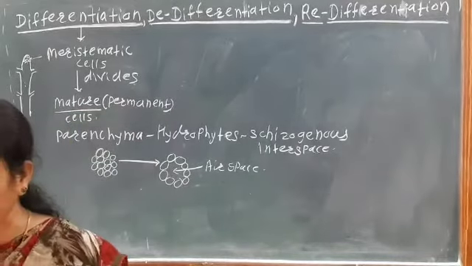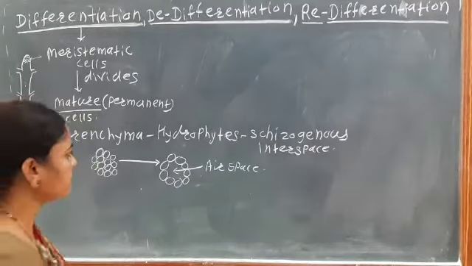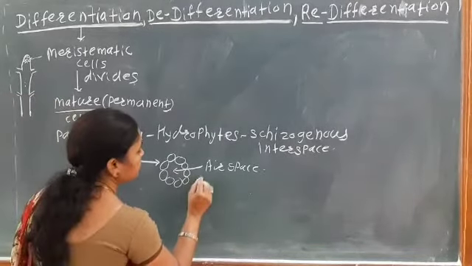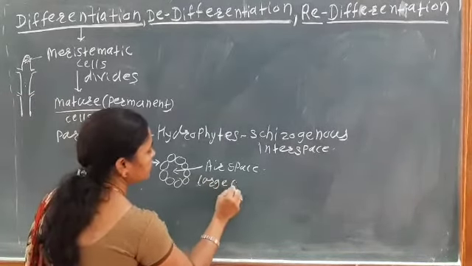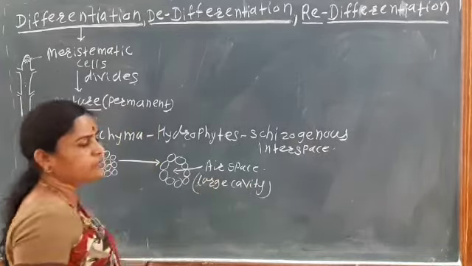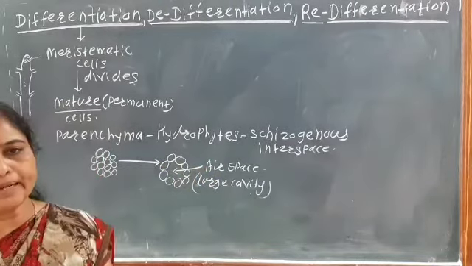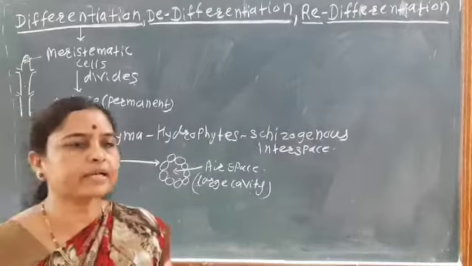That is known as the aerenchyma. Here a large cavity is produced, and this cavity is mainly produced in the leaves of the hydrophytes.